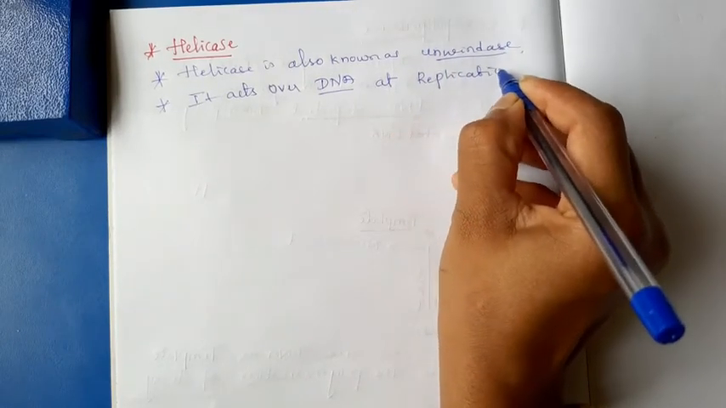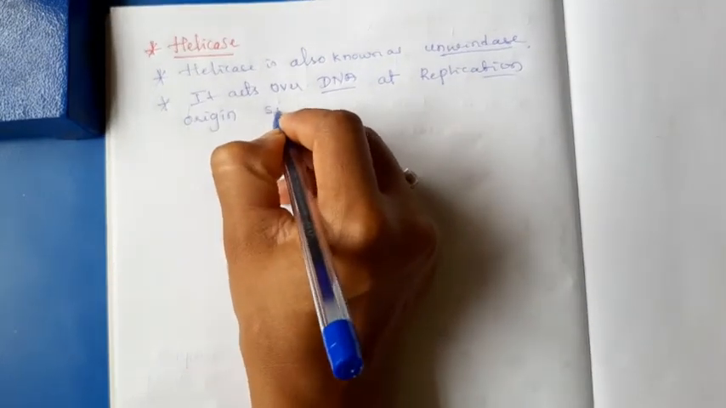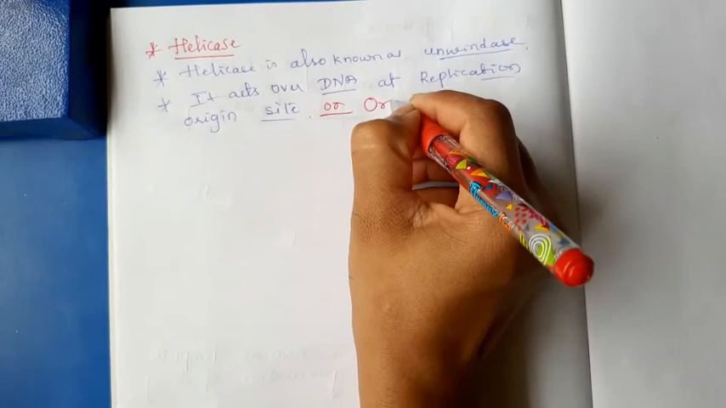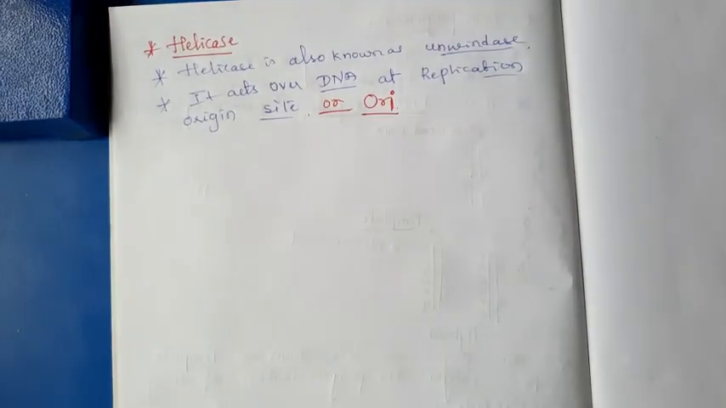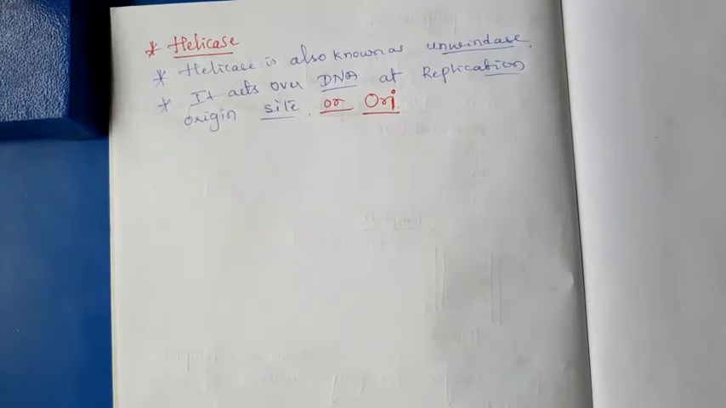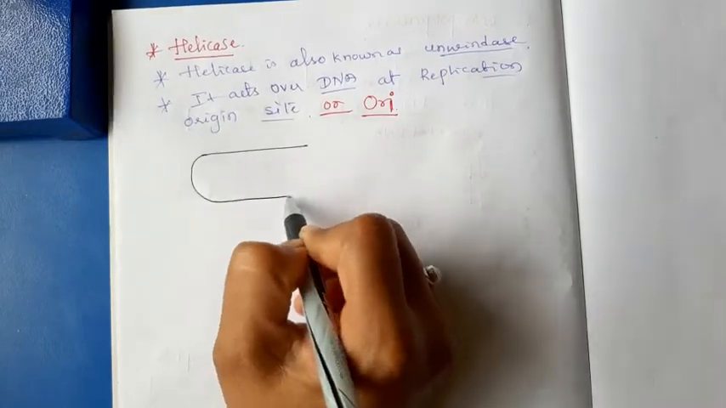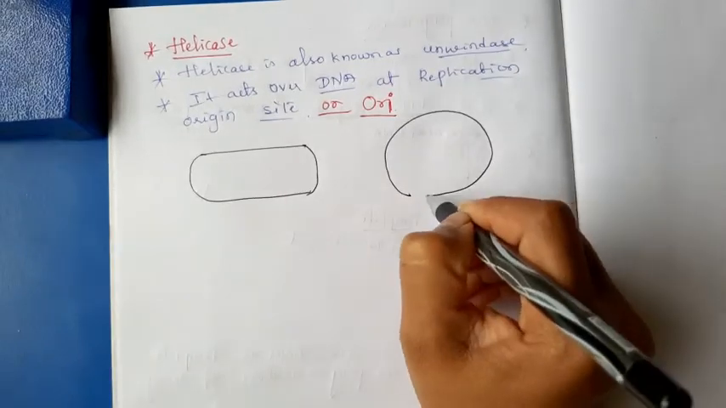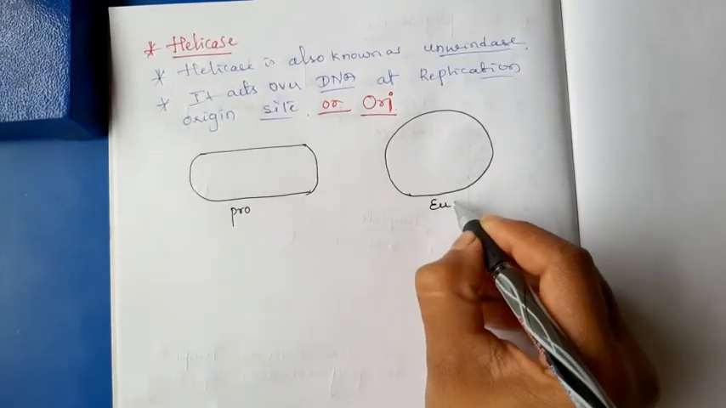What is the replication origin site? It is also known as ORI, origin of replication site, ORI sites. For understanding the replication origin site, consider this is a bacterium, and this one is a eukaryotic cell.